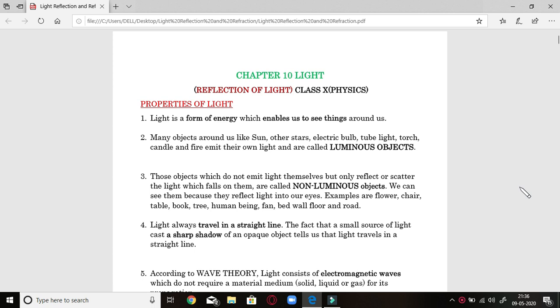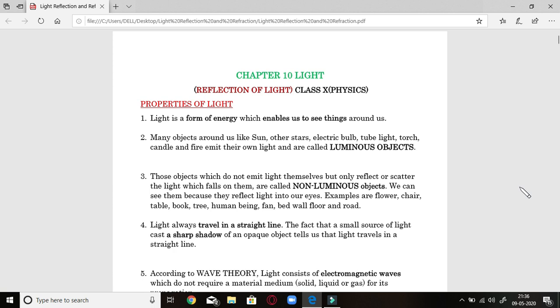Many objects like the sun, stars, electric bulb, tube light, torch, candle, you must have observed that they emit their own light, and that's why they are known as luminous objects. Whereas certain other objects are known as non-luminous objects because they cannot emit their own light. Examples are flower, chair, table, book, tree, etc.